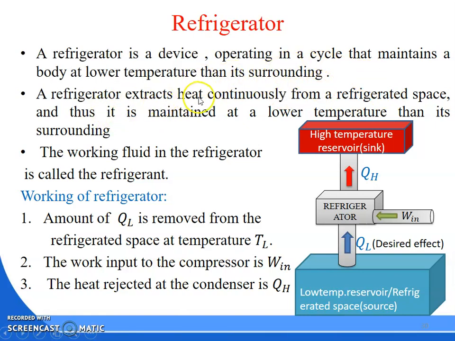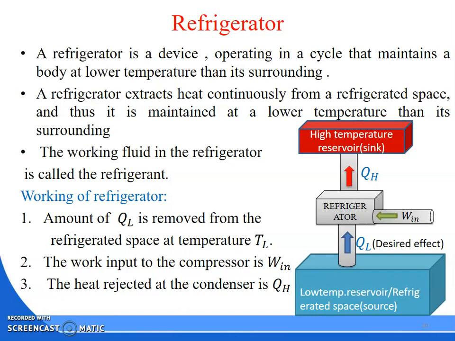A refrigerator extracts heat continuously from the refrigerated space, and thus it maintains a lower temperature than its surroundings. So it will extract heat from the refrigerated space. Okay.